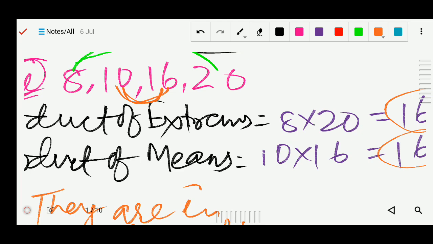Okay, next question, number 2. Number 2 we will do: determine if the following ratios form a proportion. Number 2, question number 4 I will solve.